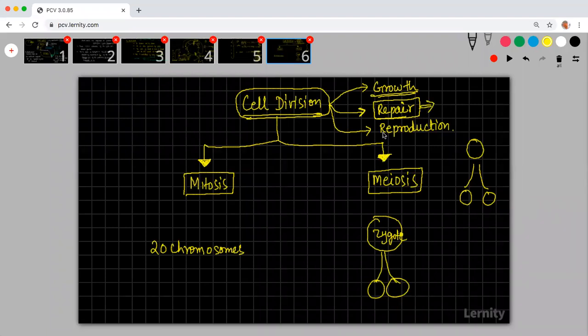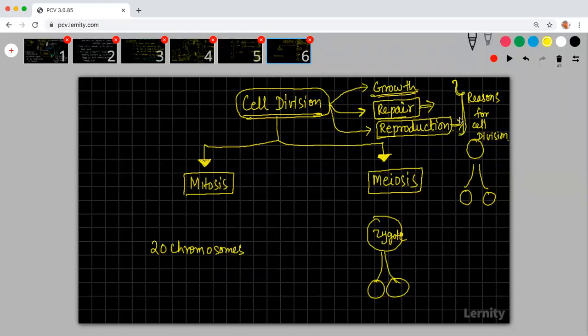And then the third reason why a cell should divide is reproduction. Reproduction is one more reason why cells should divide. Whenever an organism is going to give birth, in that case, cells should be dividing. So these three are the reasons for cell division.